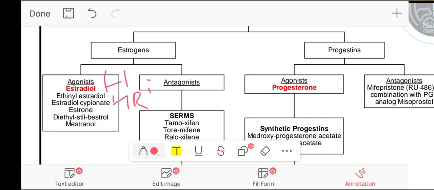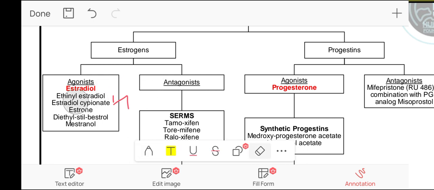Also, they have dose-dependent toxicity, including nausea, breast tenderness, increased risk of migraine headache, and thromboembolic disorders such as deep venous thrombosis.